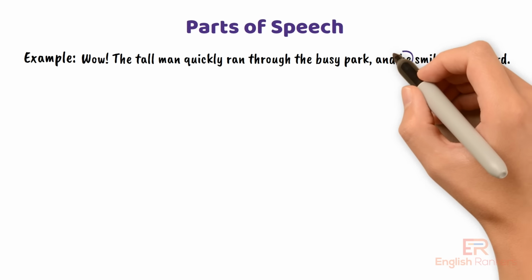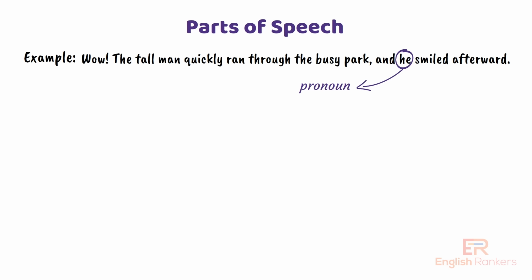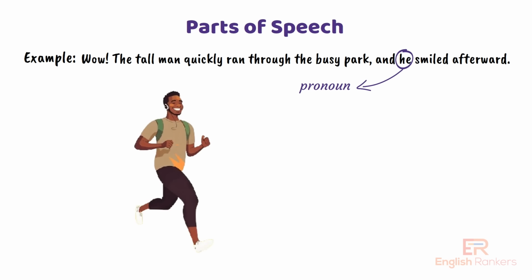Next word. He. He is a pronoun. Pronouns replace nouns in a sentence to avoid repetition. Instead of saying the man again, we use he to refer back to the man we already mentioned.